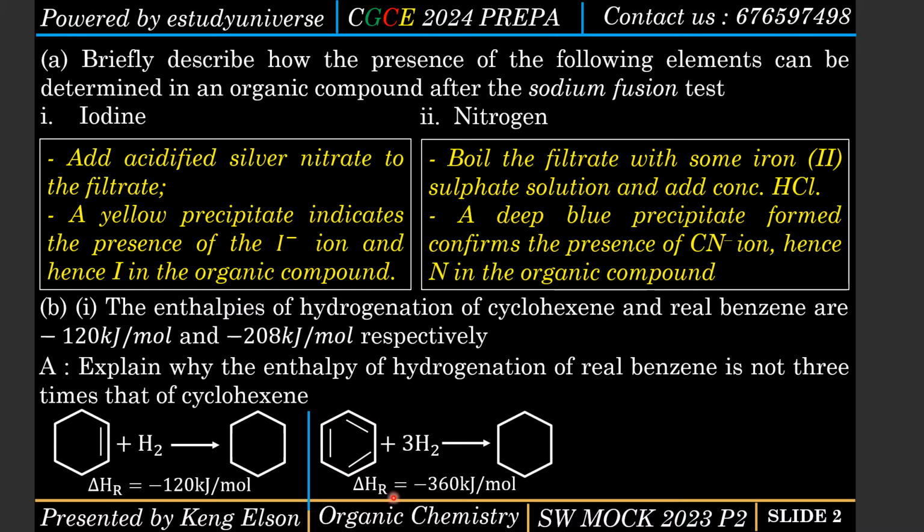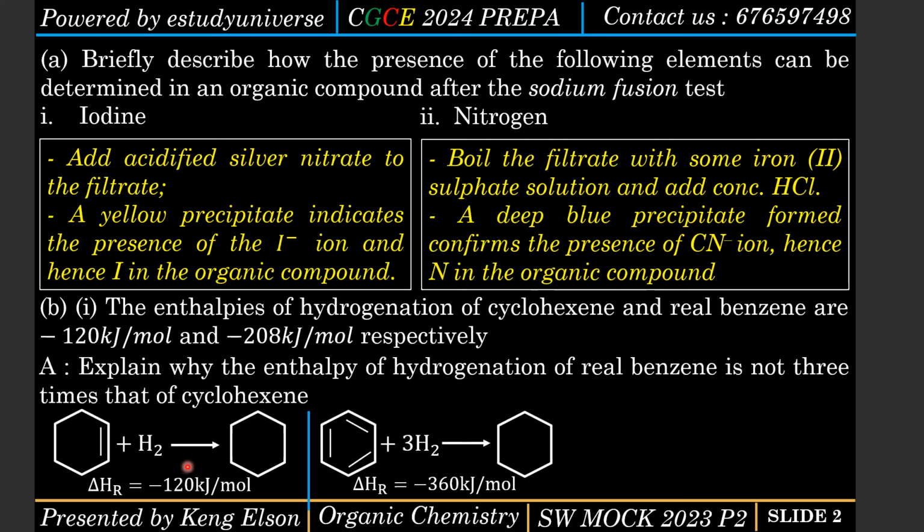The enthalpy change accompanying this reaction should normally be 3 times the enthalpy change accompanying this reaction, because in this reaction we are just adding 2 hydrogen atoms, but here we are adding 6 hydrogen atoms. Adding 2 hydrogen atoms means we are adding one hydrogen molecule, and here we are adding 3 hydrogen molecules.